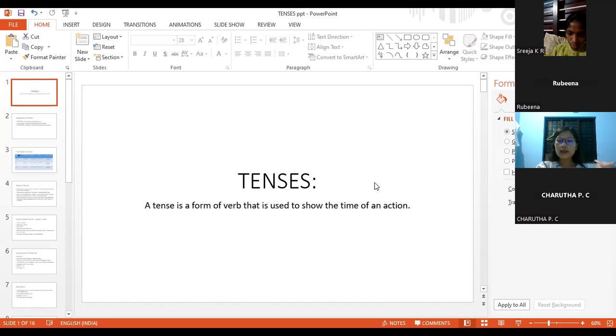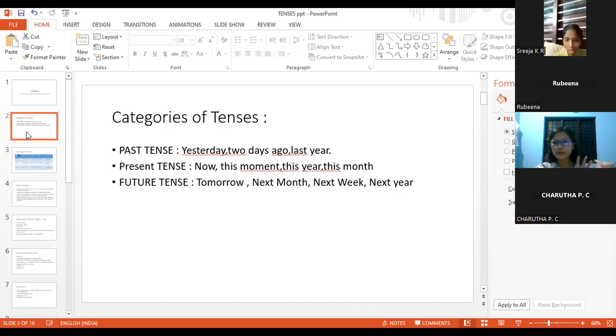Okay, and the tenses are categorized into three. That is past tense, present tense, and future tense. Past tense talks about the action which took place yesterday, 2 days ago, last year, or before.